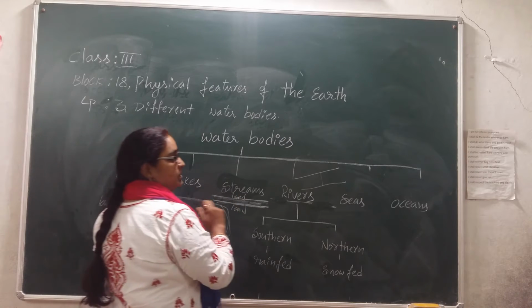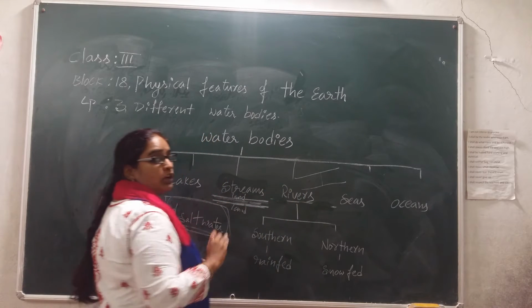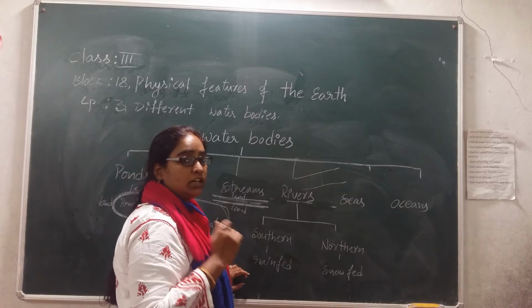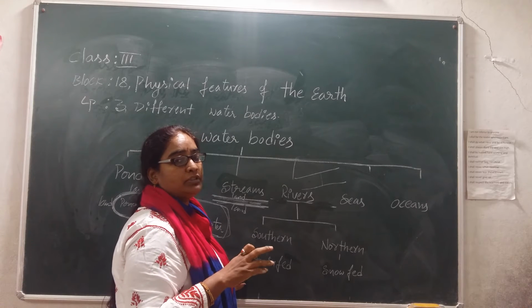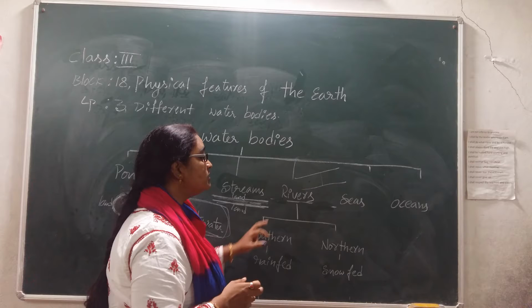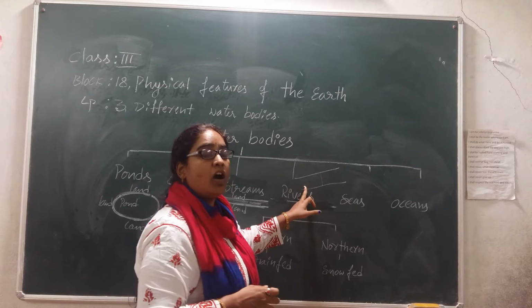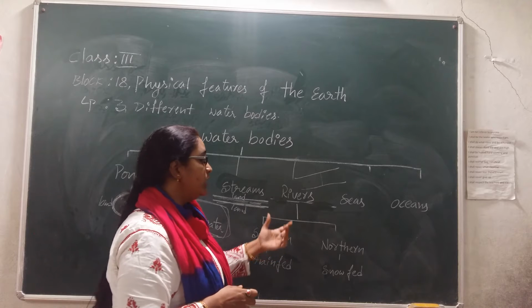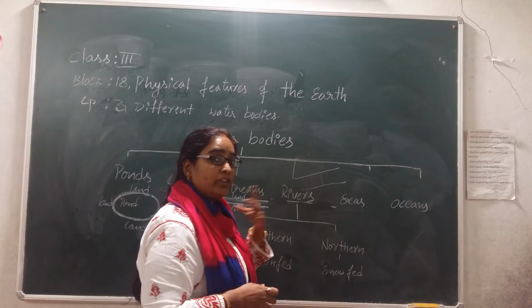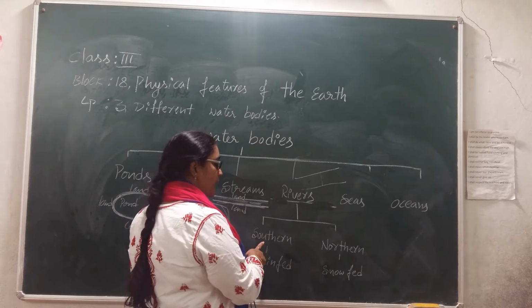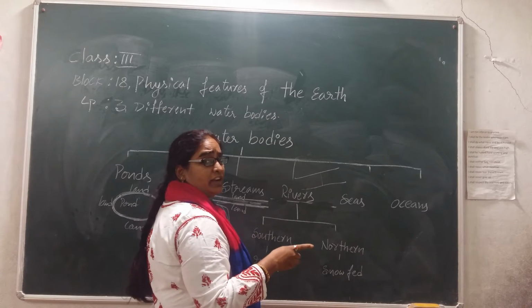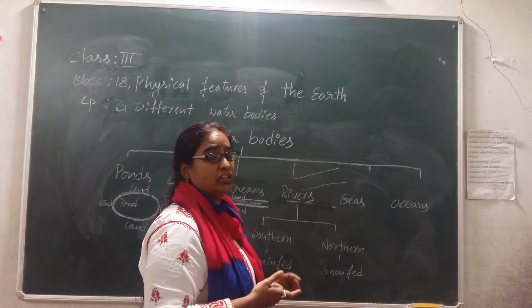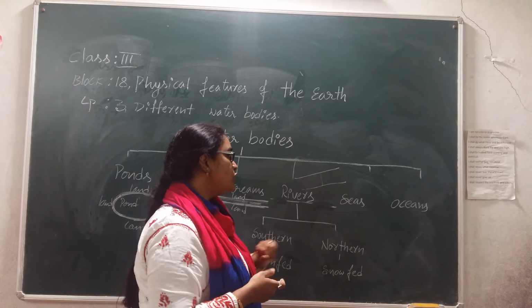Rivers are the main water source which we have on our earth for all our water needs. Rivers are the main resource for all the living things on the earth. We get water from the rivers only. Now, in the rivers part, we have two types. What are those two types? The rain-fed rivers and the snow-fed rivers.